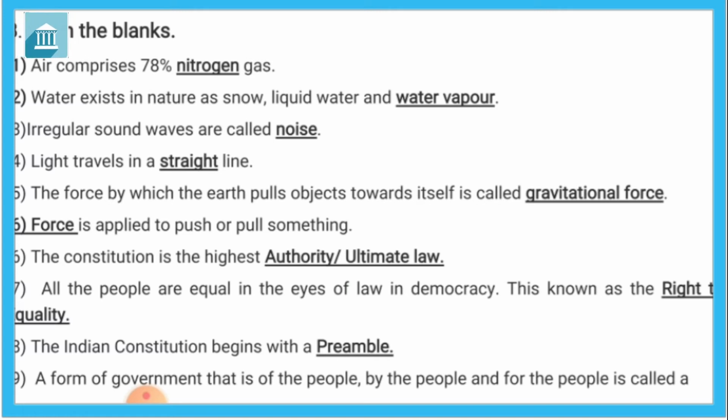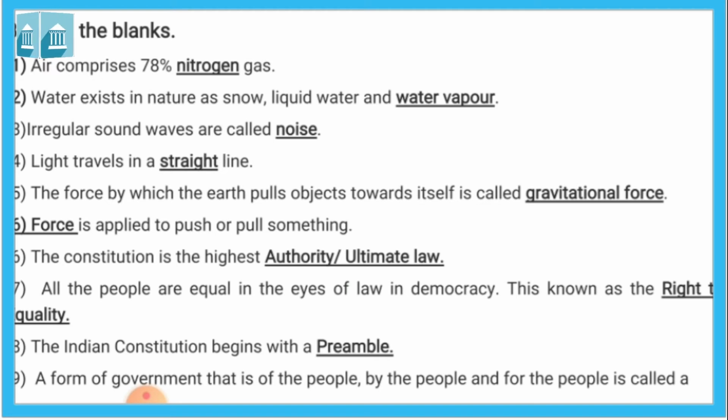Fifth, the force by which the earth pulls objects towards itself is called dash. Which is the force by which the earth pulls objects? When you throw any object up, what force does the earth have through which any object falls down? It is gravitational force. So, the force by which the earth pulls the object towards itself is called gravitational force.